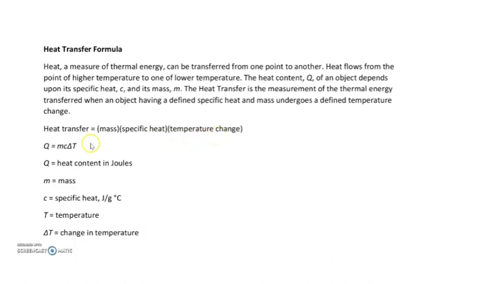Okay, so heat content, that is Q, is equal to mc delta T, where m is the mass, C is the specific heat and its unit is joule per gram degree Celsius. T is the temperature. For small changes in temperature, we generally use delta T. So the temperature change into mass into specific heat will give you the value for the heat transferred. Okay. So that is the heat transfer formula.